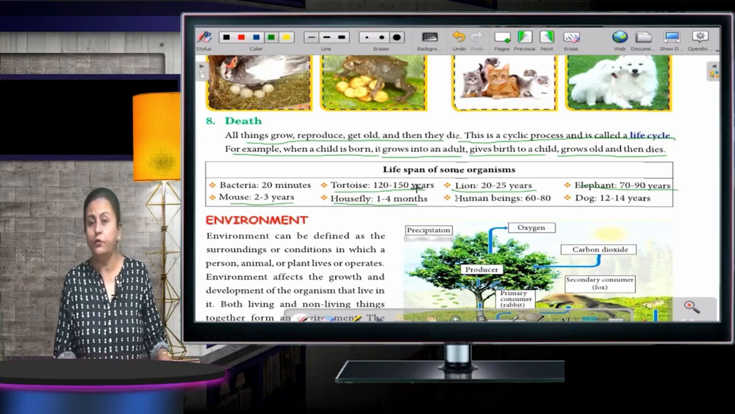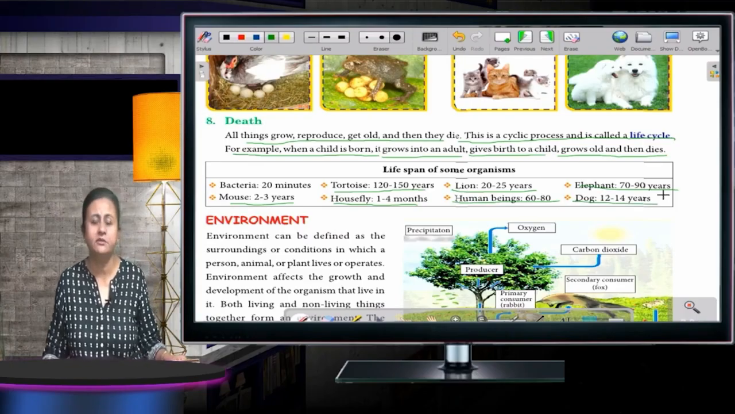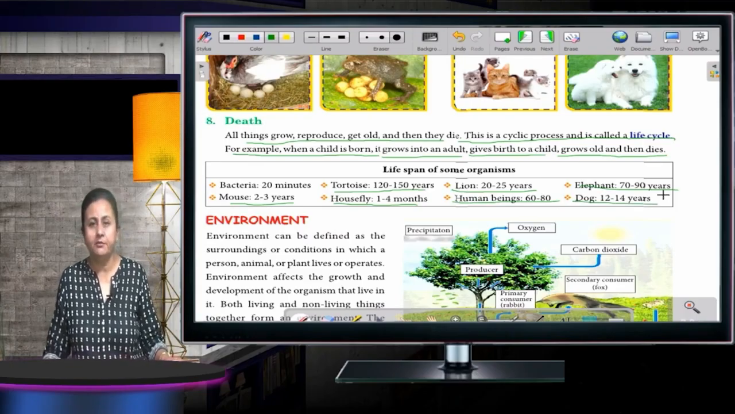Housefly, 1 to 4 months. Human beings, 60 to 80 years. Then dogs, the maximum is 40 and the minimum is 12.